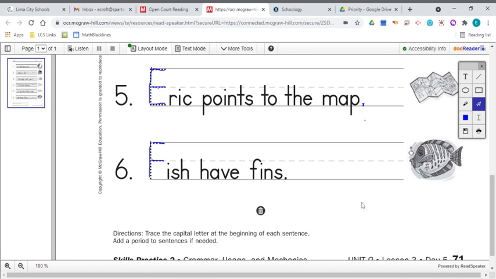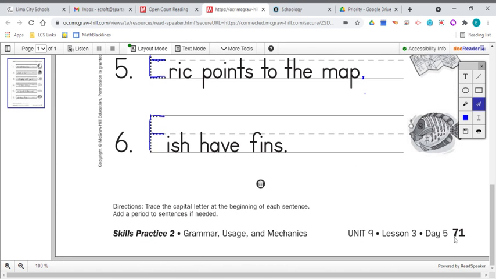All right. Now go ahead and upload page number 71 into Schoology so I can make sure that you followed along with this lesson.